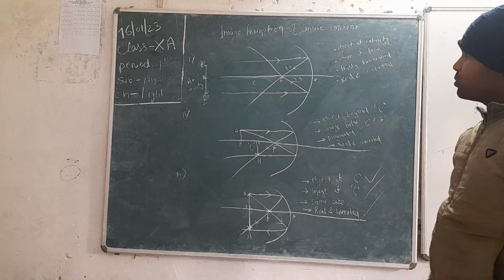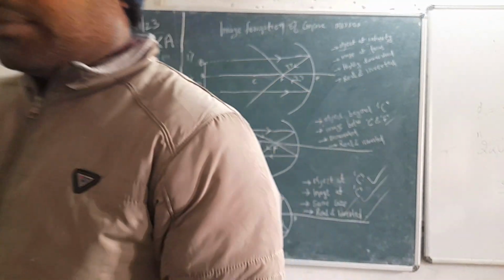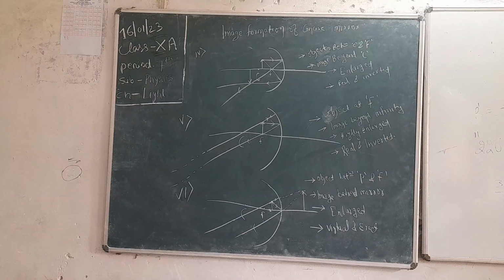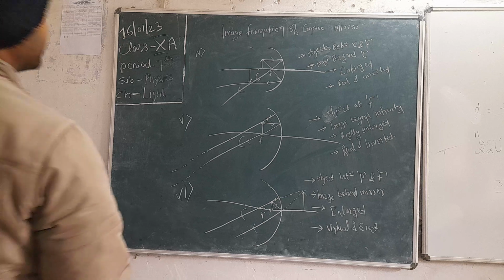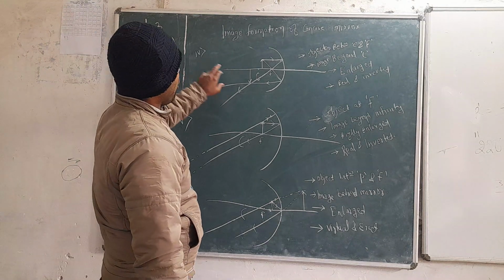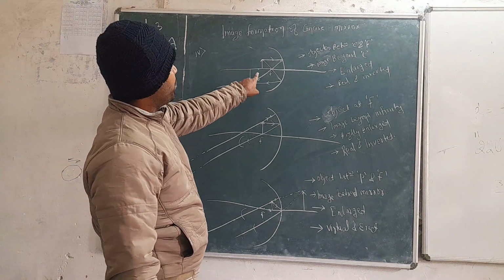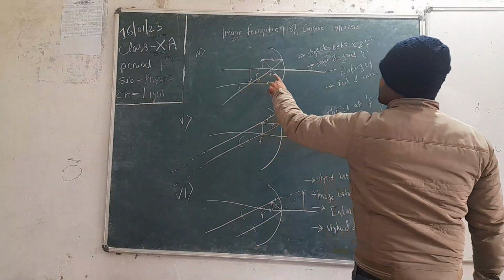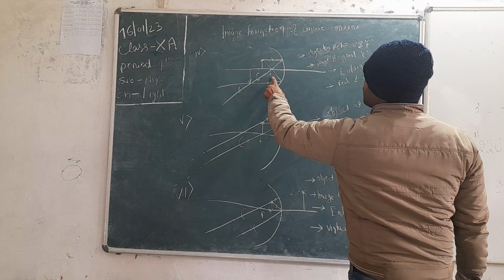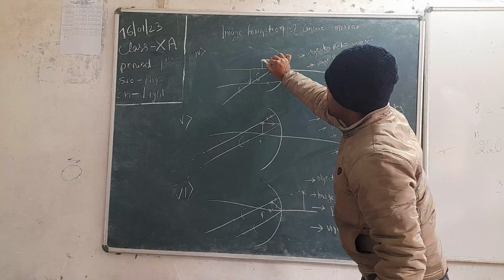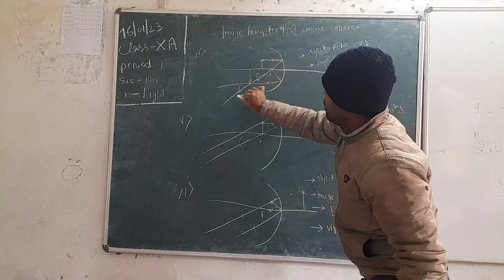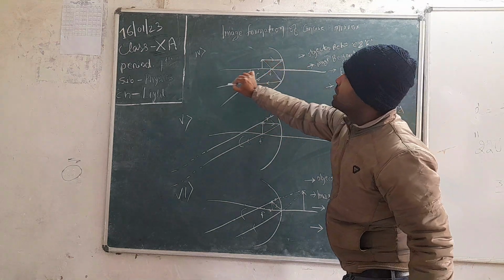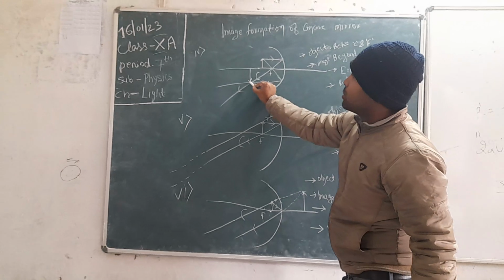Okay, going to the fourth case. Now the fourth case is if the object is kept between center of curvature and focus. Then the light rays coming from this object will pass through focus, and the other ray will pass through focus and go parallel to the principal axis, and it intersects over here.